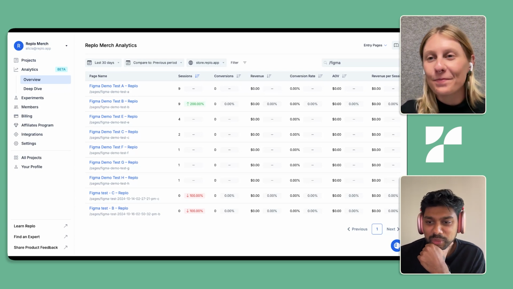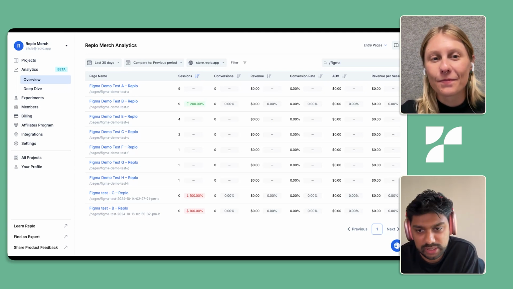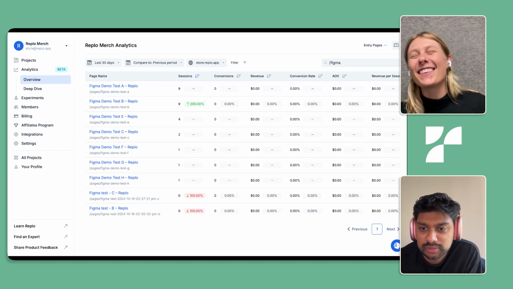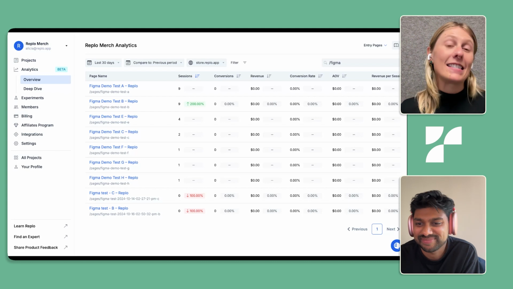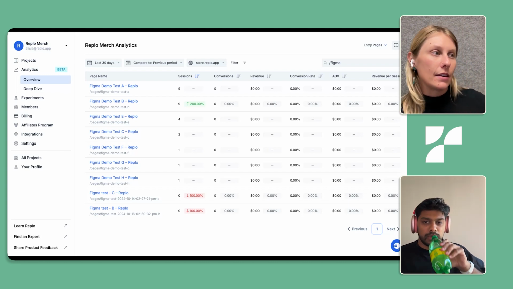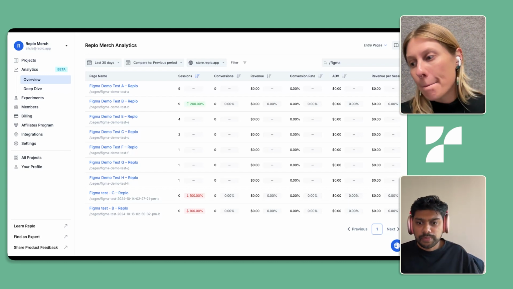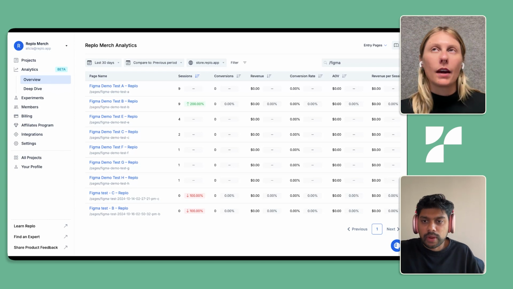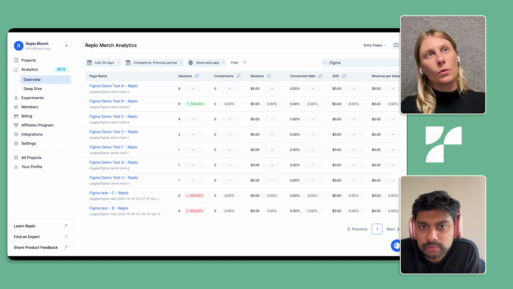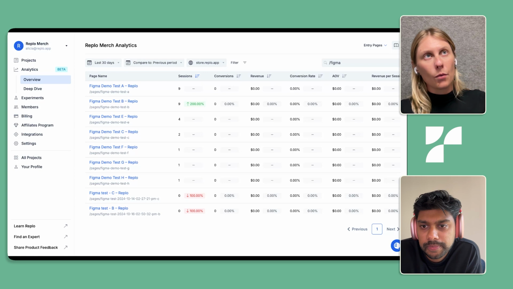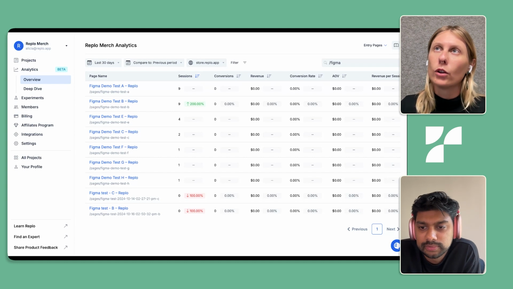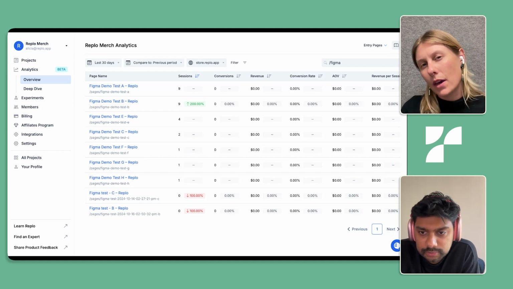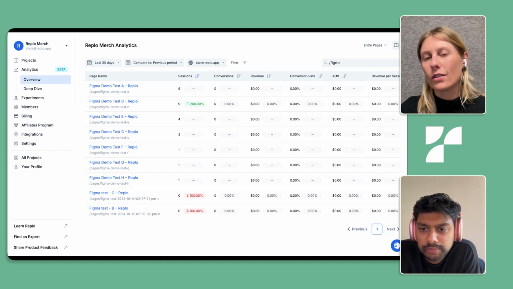Nice. And one more, will there be an option for heat maps? Oh, I also love this question. I can't say that this one is as near as the request of the previous one, but this is definitely a big thing that we're considering. I think when we talked with all of our customers, and that one slide where I was talking about switching between four different tools over and over and over again, a big piece of learning what might be going wrong with your page is seeing where people are spending their time on your page.